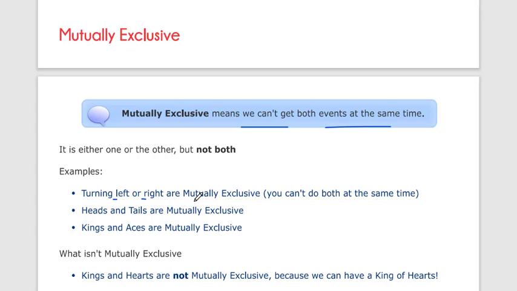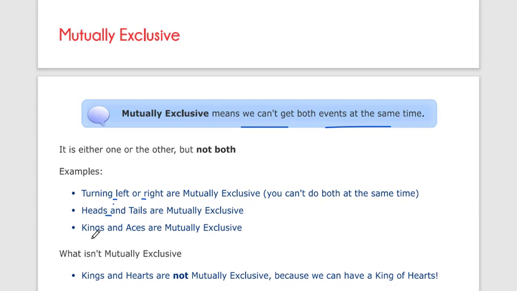If you're on a bike, you can only take left or only take right. Heads and tails are also mutually exclusive events. If you toss a coin, both happening is not possible. It is either heads or tails. So both events cannot happen at the same time; that is called mutually exclusive.